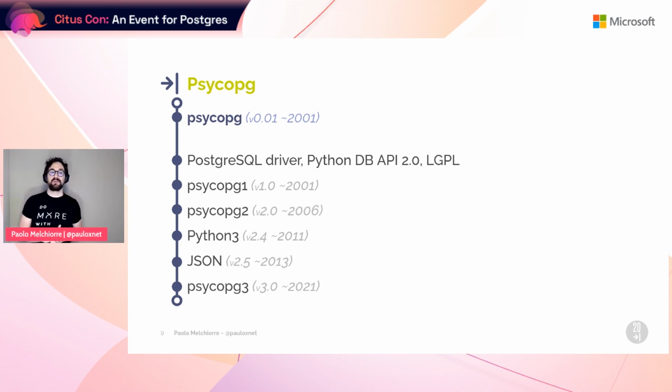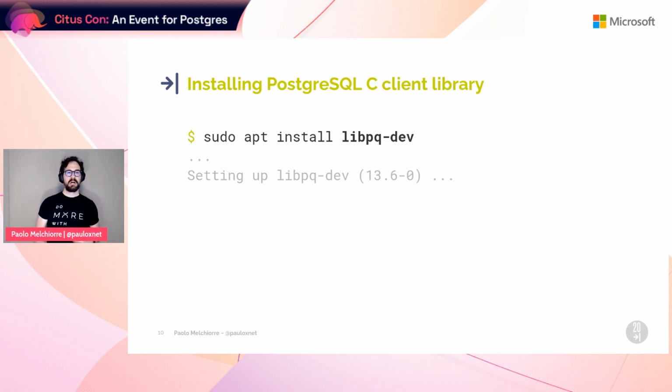The library was released more than 20 years ago, and over the time has been constantly improved and kept aligned with Postgres. Version 3 was released only a few months ago and is still in great development. Psycopg is a wrapper for libpq, the Postgres C client library.